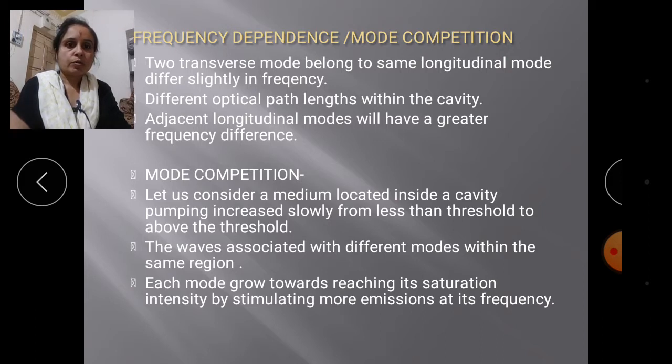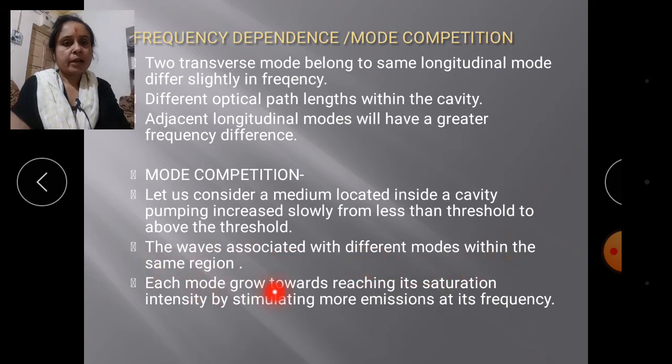So we get the various modes developed in that manner, and the modes try to generate the waves associated with the different modes within the same region.